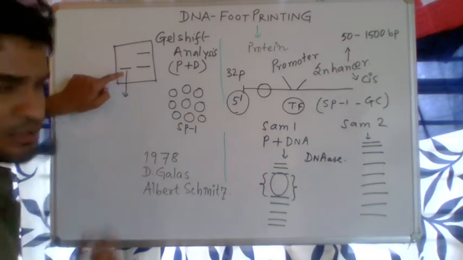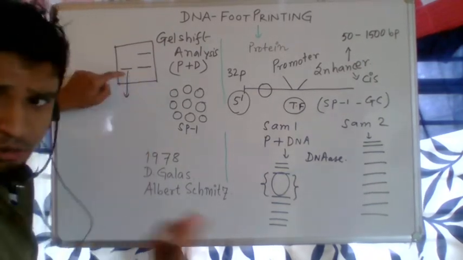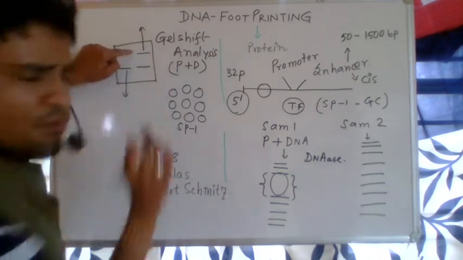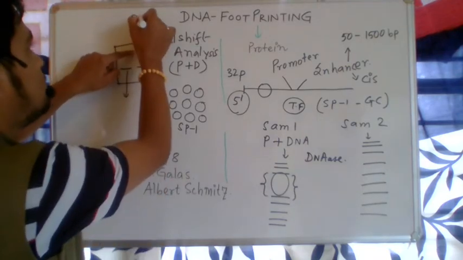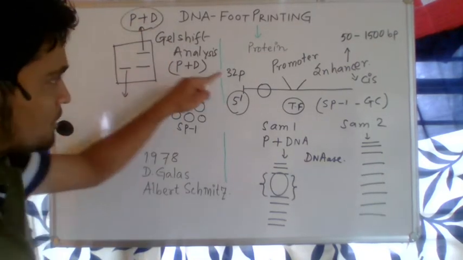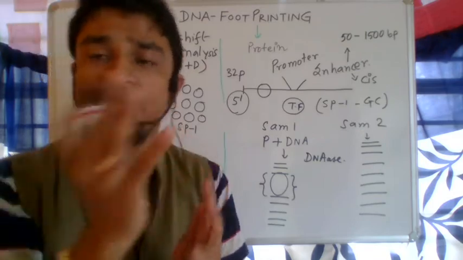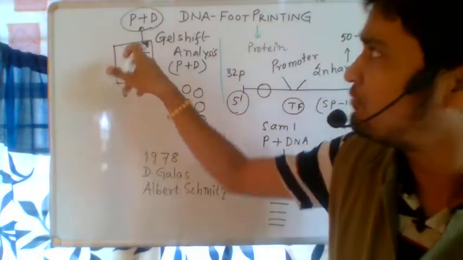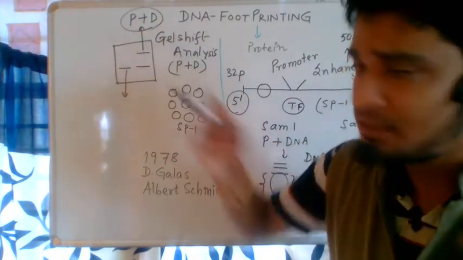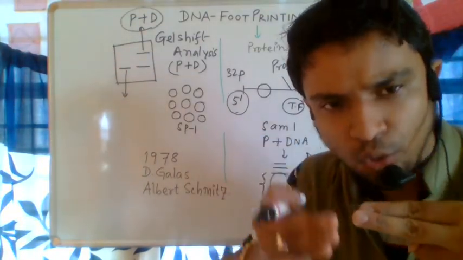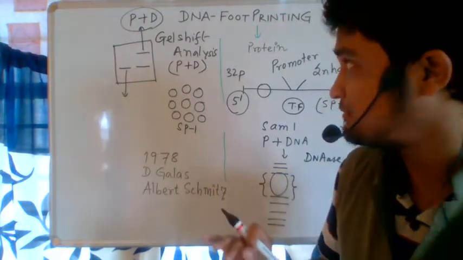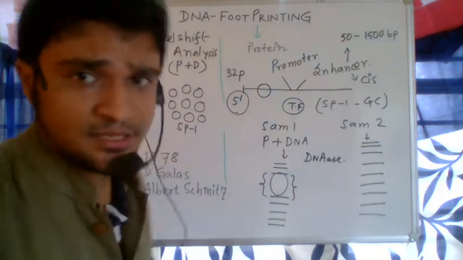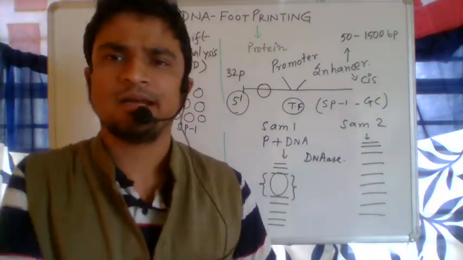Now you can tell this band has gone further, that means it is the normal sample DNA. Here also the same thing, but this complex is moving a little bit slower, that means there is a protein and DNA complex, because when protein and DNA make a complex with the enhancer or promoter, its molecular weight goes up. Whenever the molecular weight goes up, then due to the sieving effect it moves slower. That is why in gel shift analysis you can separate the protein DNA complex. Correct? Another thing is the toe printing method. Don't get confused with it.